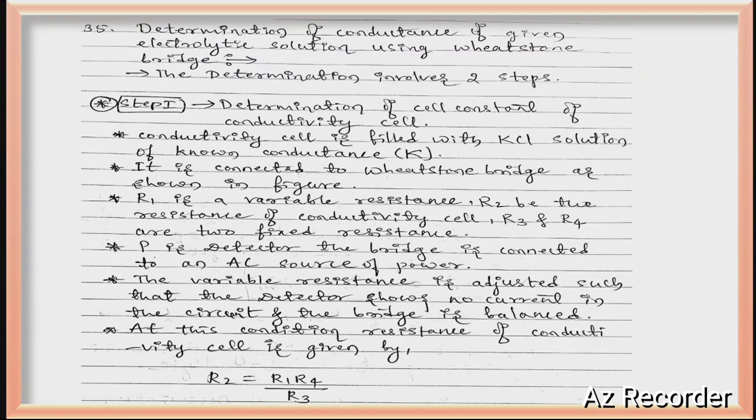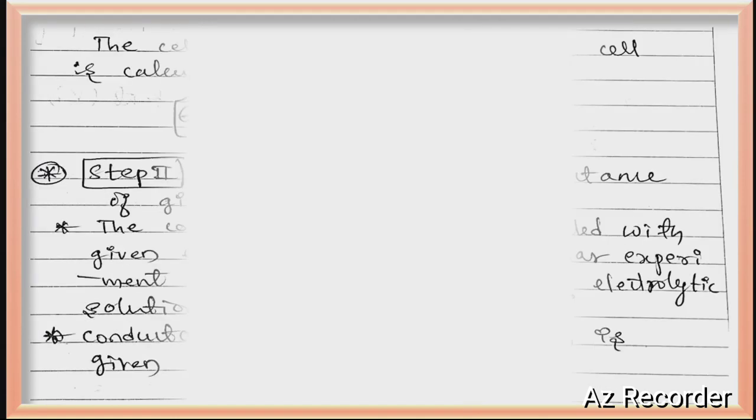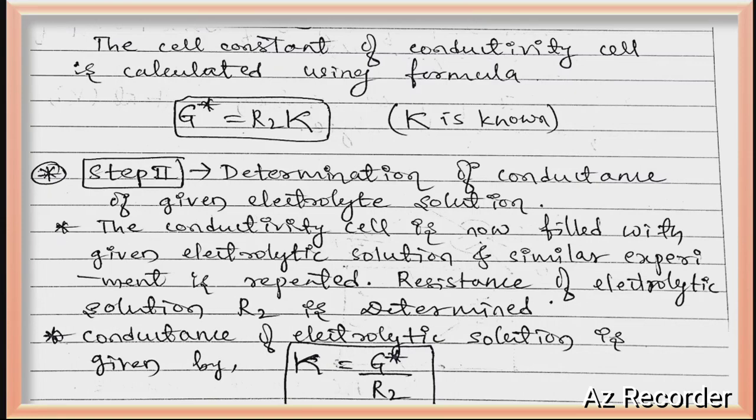Now the explanation. It is a two-step experiment. First we have to find the cell constant of the conductivity cell using the formula. Then we have to write the determination of conductance of the electrolytic solution. If you want a detailed video, just comment below, I will try to make it. So first you read it. If you are not getting it, just comment below guys, I will try to make it.